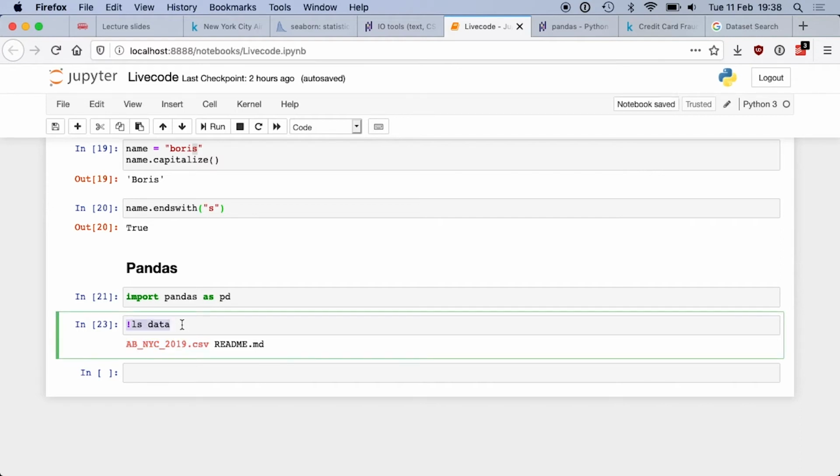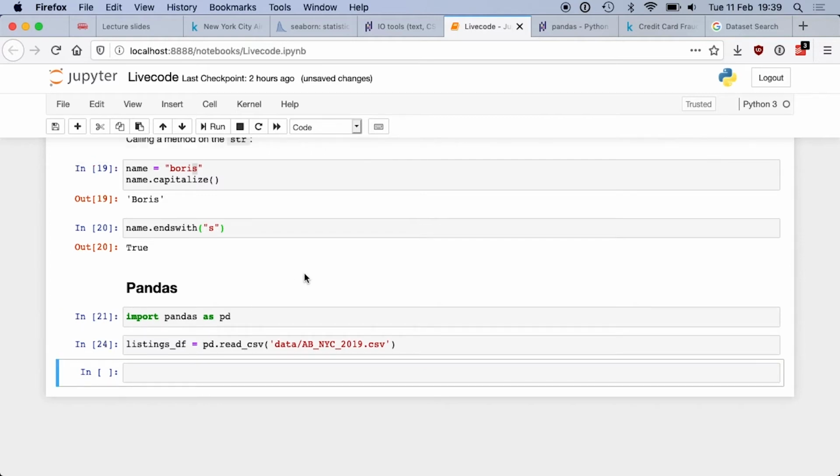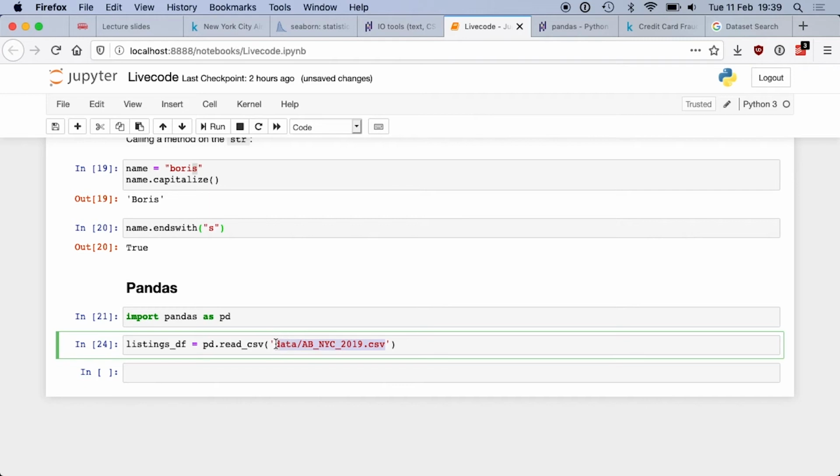So I'm just going to do pandas.read CSV, data / the name of the CSV. And I'm going to store this into a variable called listings data frame. So here I read the CSV directly from my hard drive.